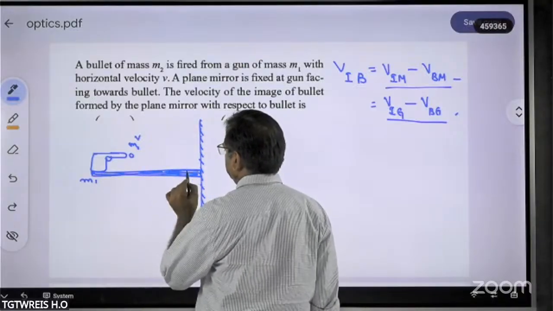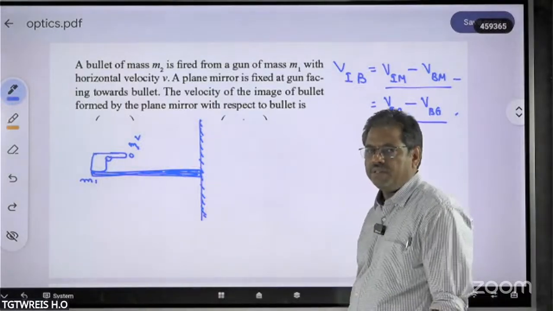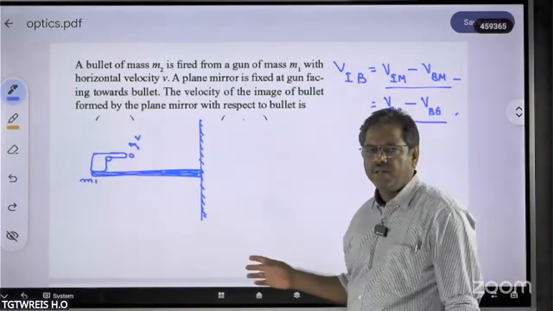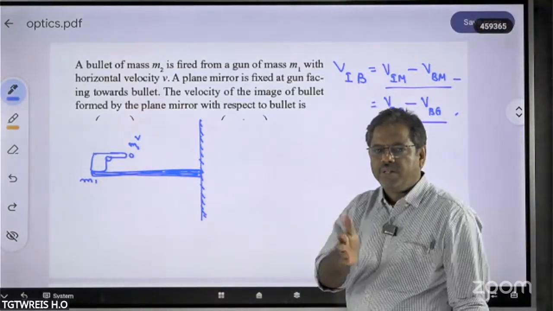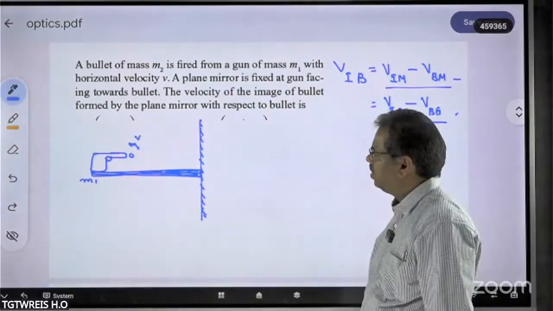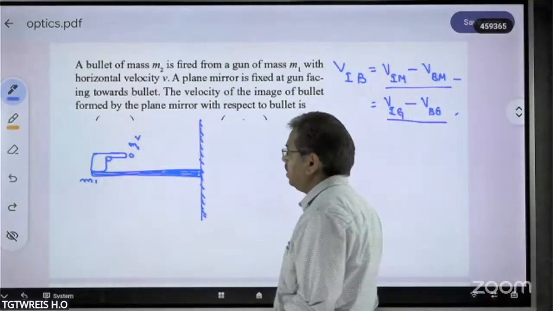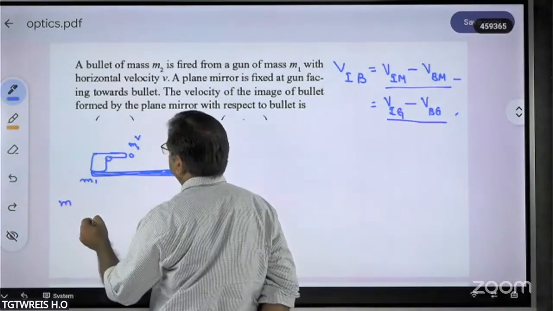So because of firing, what happens? From the law of conservation of linear momentum, when the bullet is fired from the gun, as the bullet moves in the forward direction, the gun will move in the backward direction. So with what velocity will the gun move in the backward direction? That you can easily find out with the conservation of linear momentum.